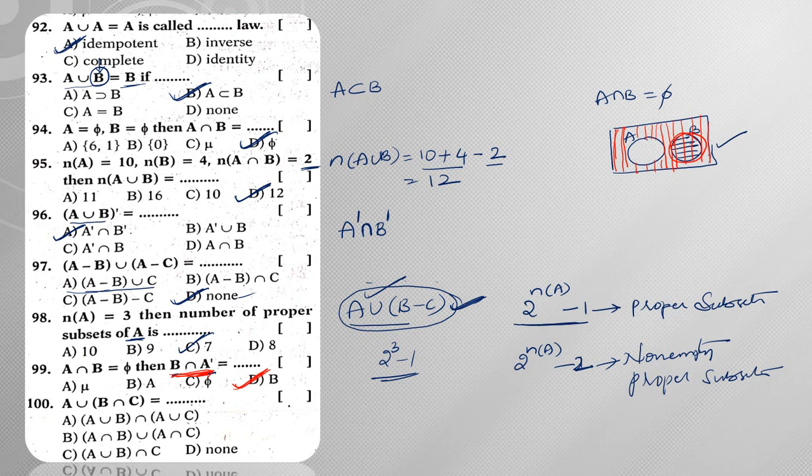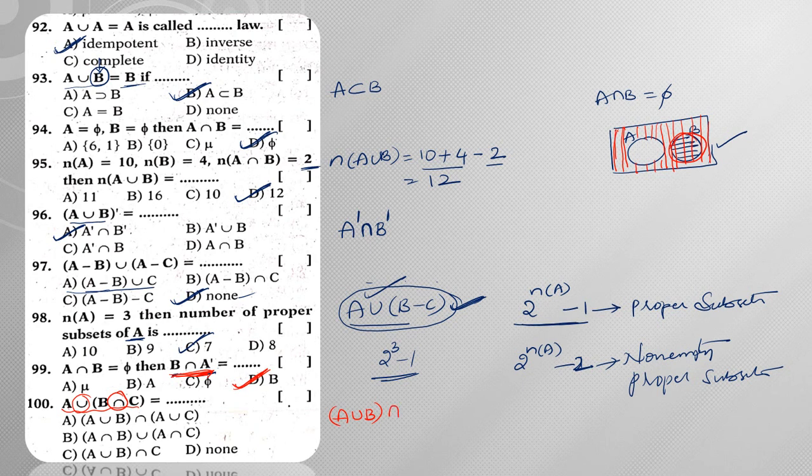Next, A union B intersection C. This can be written as, so this particular intersection will be written in the middle, and this particular union is nothing but distribution. A union B, and what is the symbol that is present in the middle?